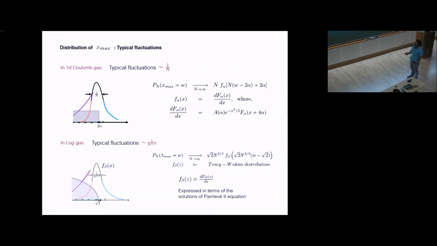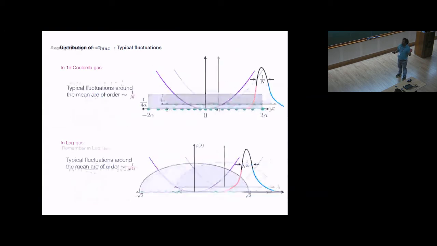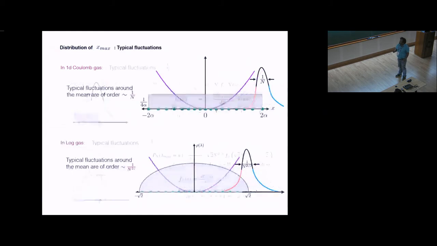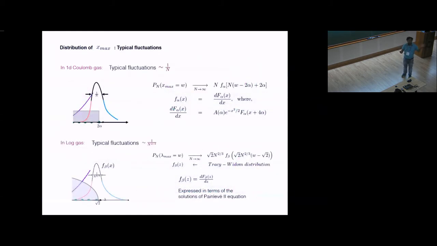Okay, so I do not have much time to go into the details of the derivation of these things. However, I would like to say that you start by writing the partition function of this model, and then you can map this model, which had a long-range interaction, to a short-range interaction, and then you can do some calculation and find this relation.